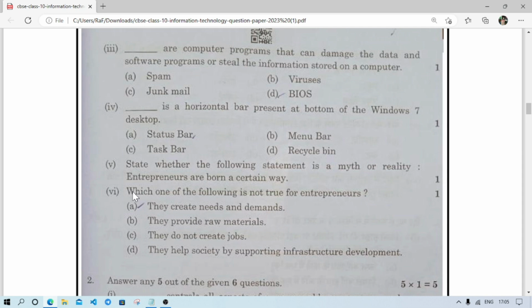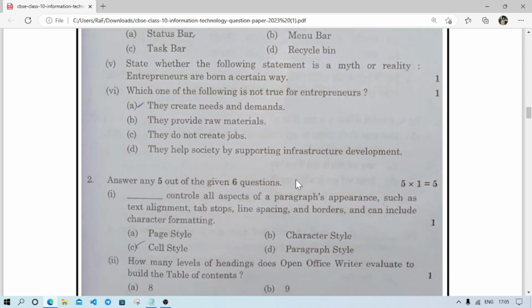Number 5. State whether the following statement is a myth or reality. Myth means false or rumors. Entrepreneurs are born in a certain way. As I have not read that particular book, I will not be able to answer it. I think it is a myth. Which of the following is not true for entrepreneurs?